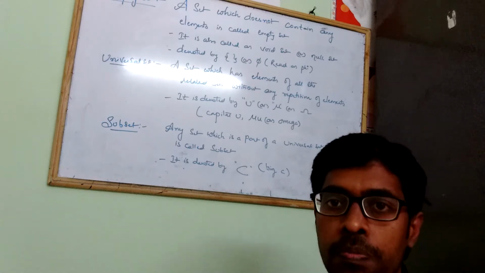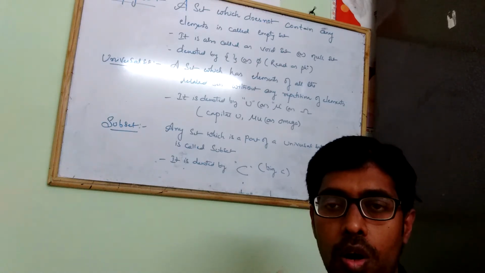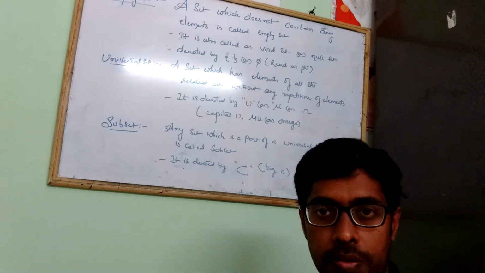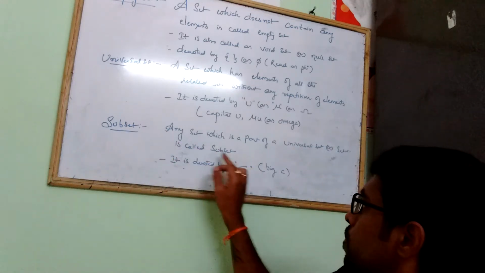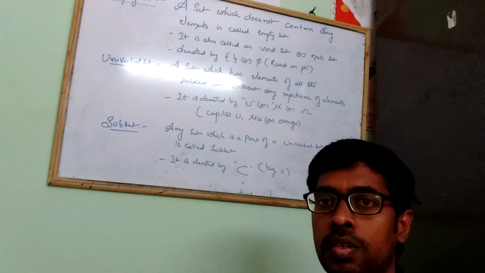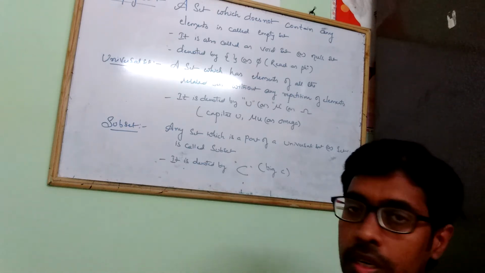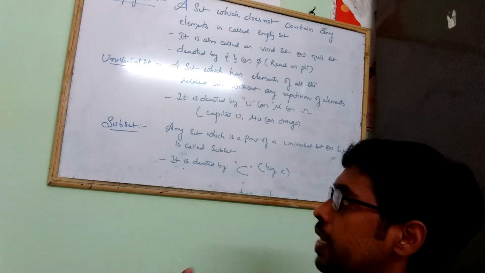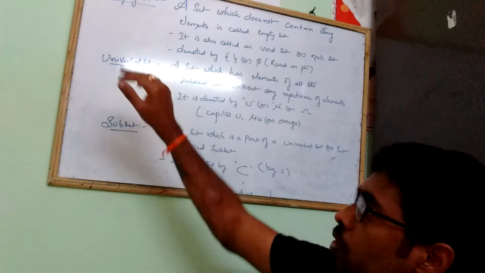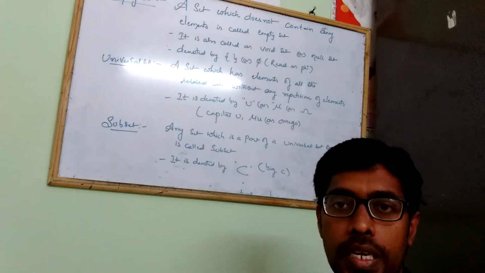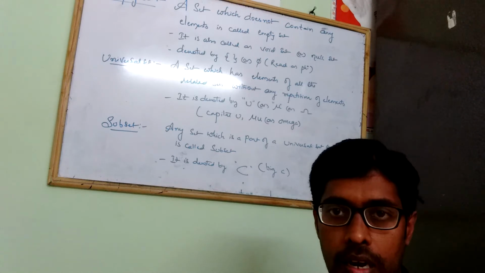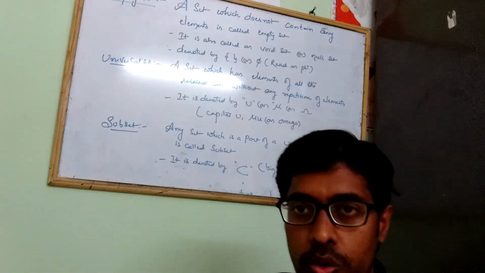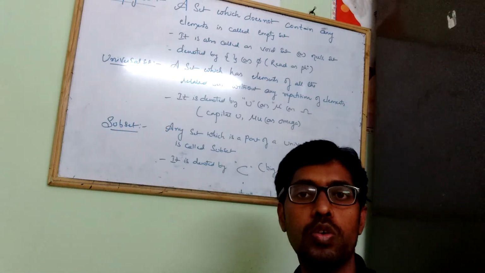Now, what is a subset? Any part of the given set or any part of the universal set will be considered as a subset. So according to the math terminology, we call them empty set, universal set and subset. According to the English language, empty set is nothing but nothing, null, nothing. Universal set is a mathematical terminology; according to English language terminology, we call the universal set the whole.